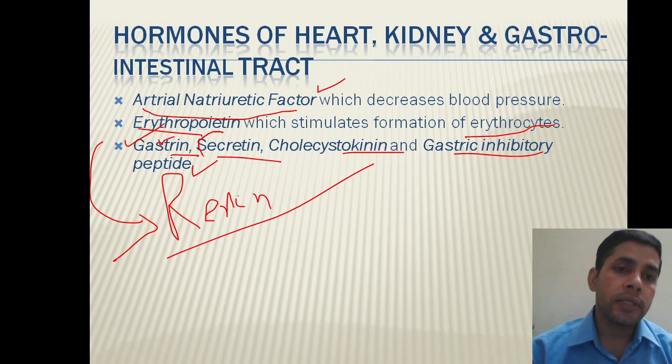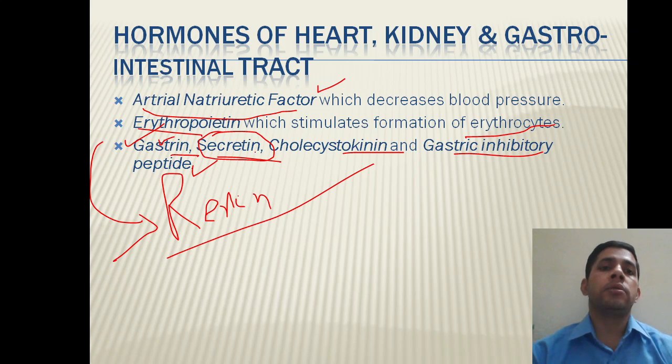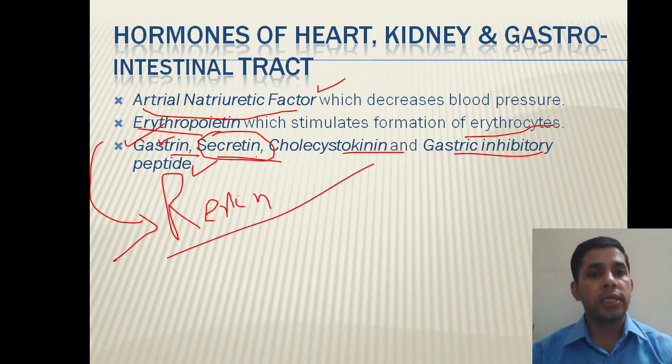Now secretin, this is very important. There is certain additional information about secretin. You should understand secretin is the first hormone to be discovered. I told you that insulin was the first hormone that was isolated, but secretin was the first hormone that was discovered. It was discovered by Bayliss and Starling in 1903, and later on, in 1905, it was Starling who coined the term hormone.